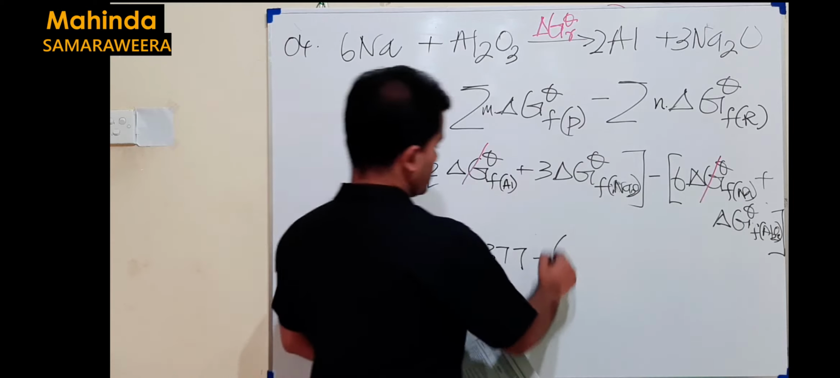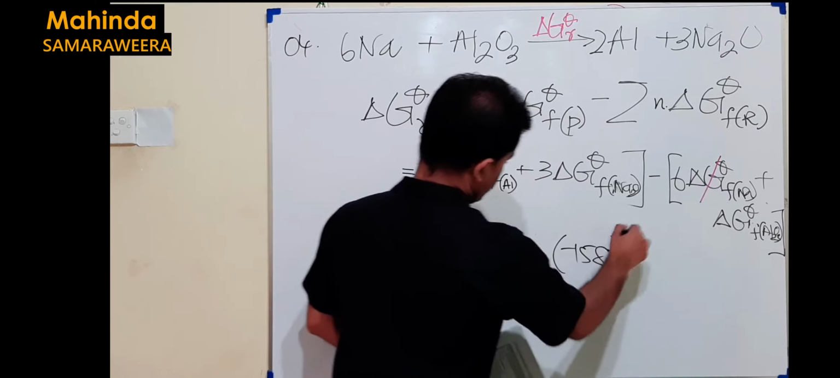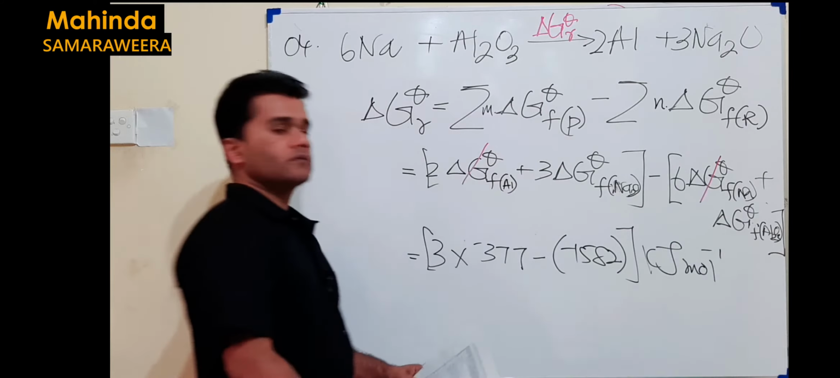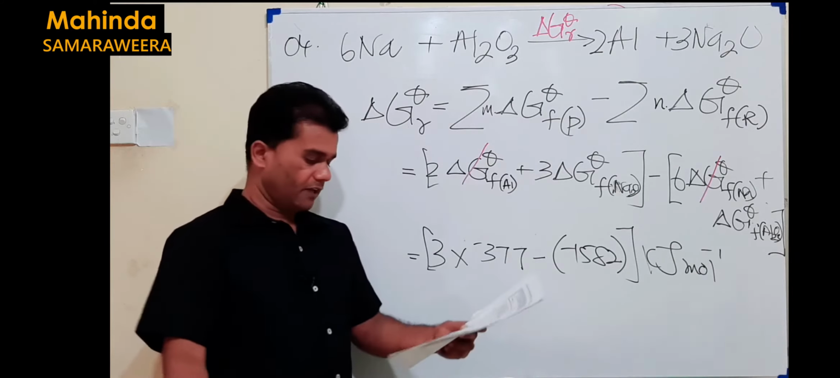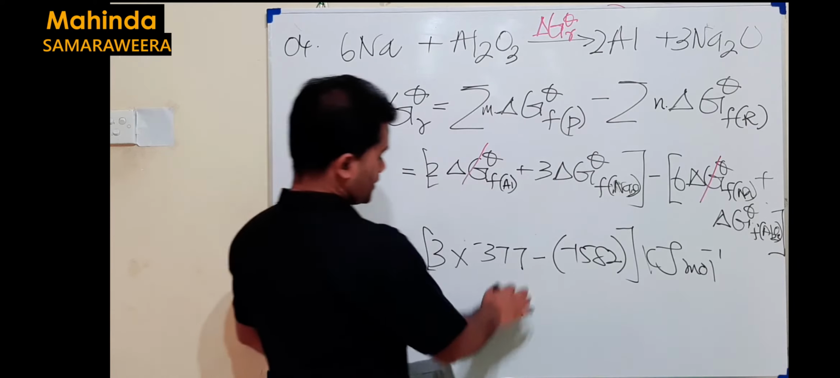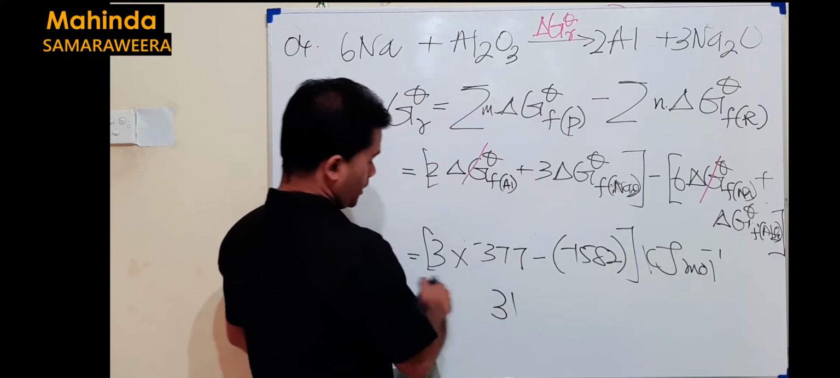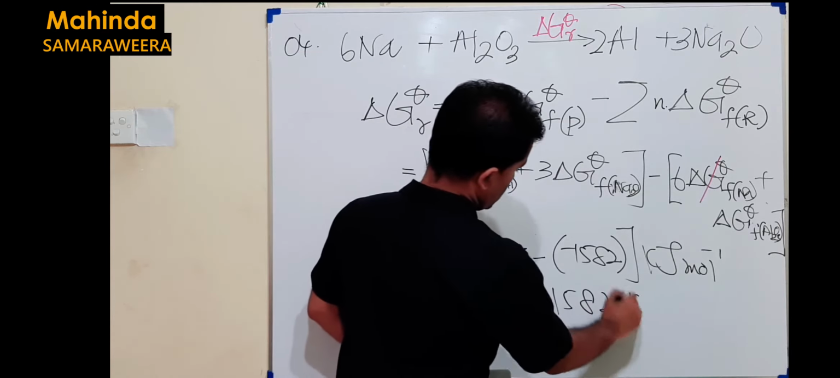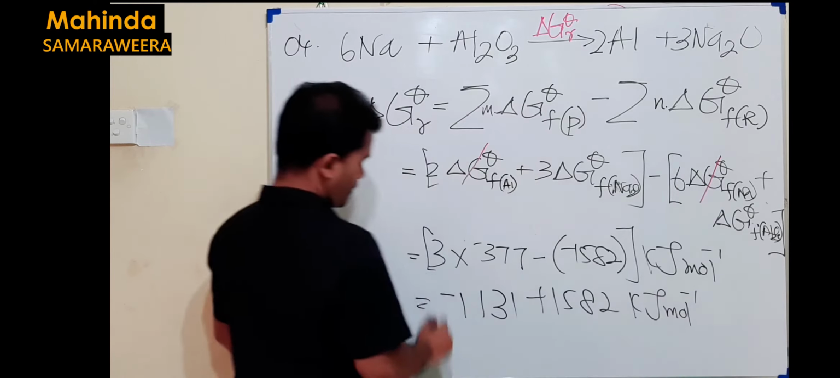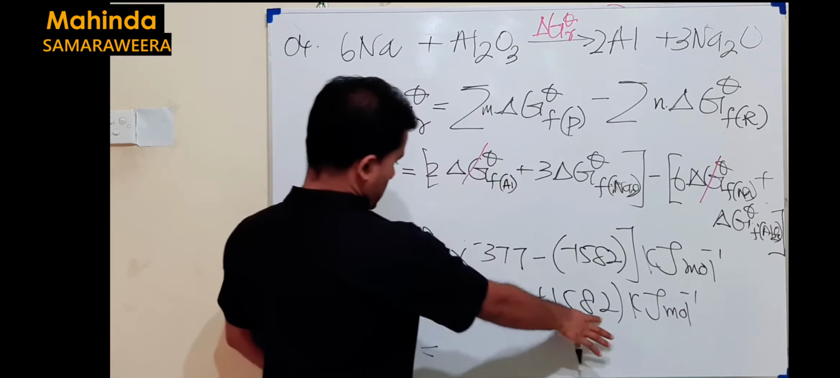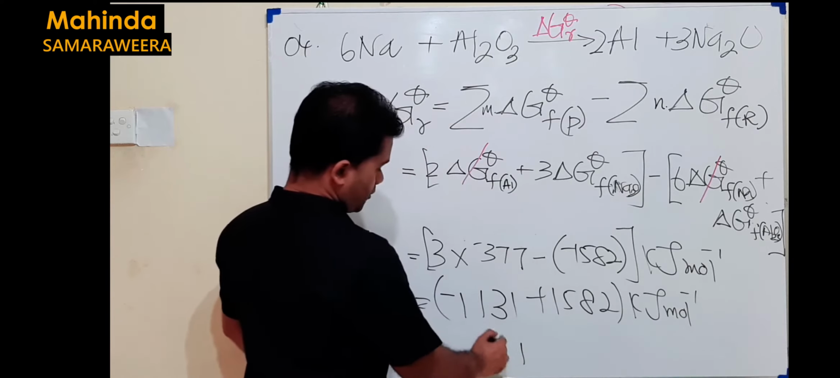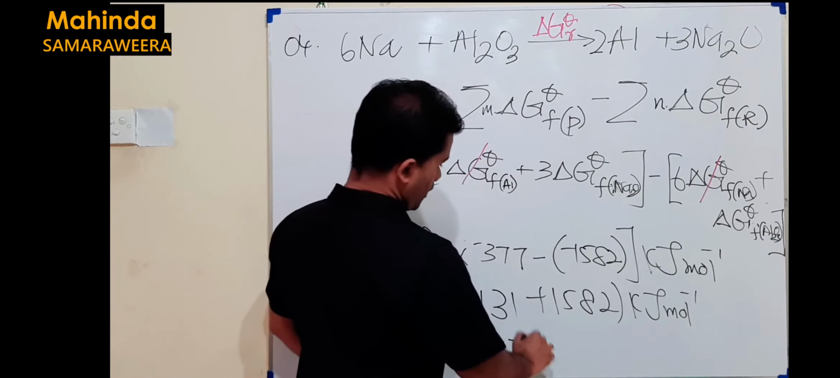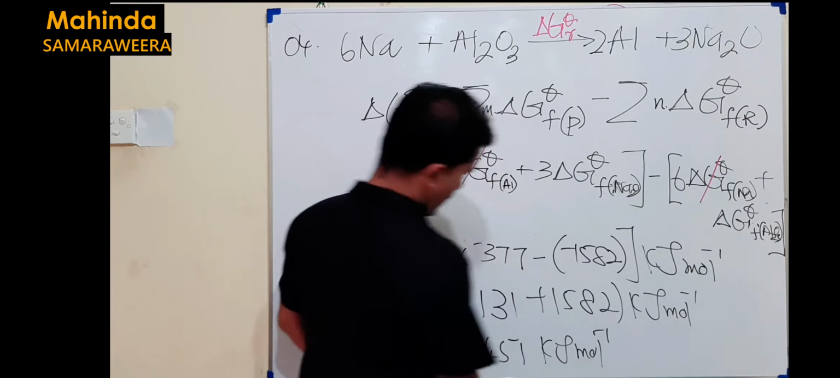Then for the formation of aluminium oxide, it's minus 1582. You are given the unit for this one in kilojoules per mole. That's how we get it. You know, 3 times 377 is 1131, and minus becomes plus 1582 kilojoules per mole. Then we get 1582 minus 1131, which is plus 451 kilojoules per mole. That's how we get the value.